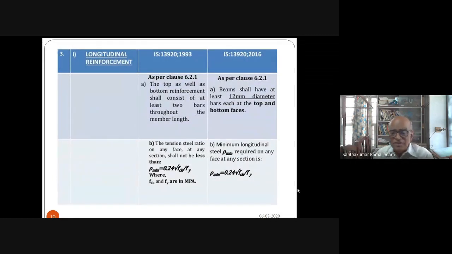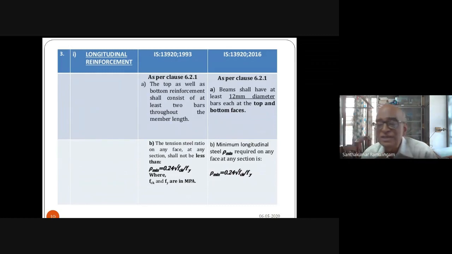Some of the provisions with respect to minimum reinforcement are not changed: IS 13920 1993 and 13920 2016 both give 0.24 root fck by fy, where fck and fy are in MPa. This gives you the rho minimum required.